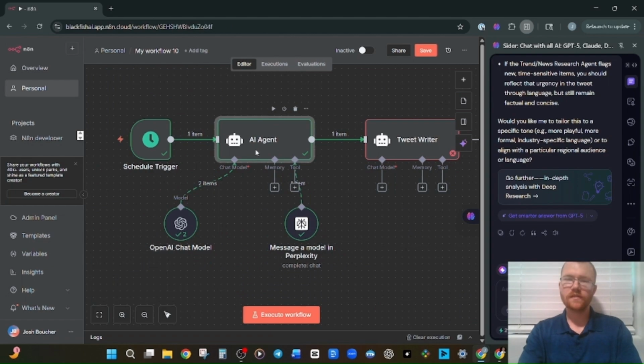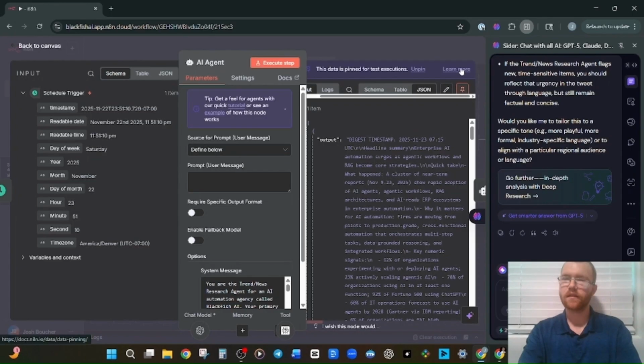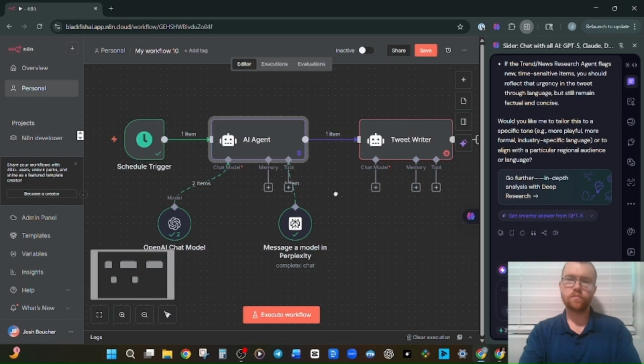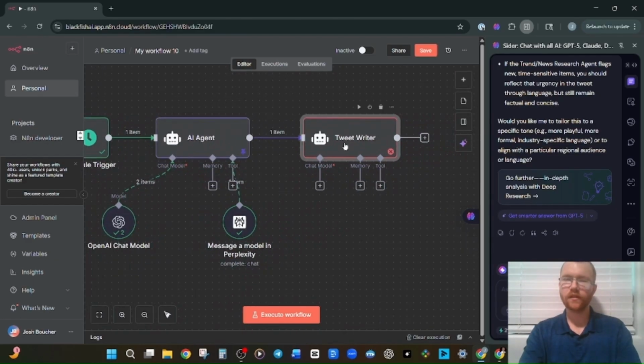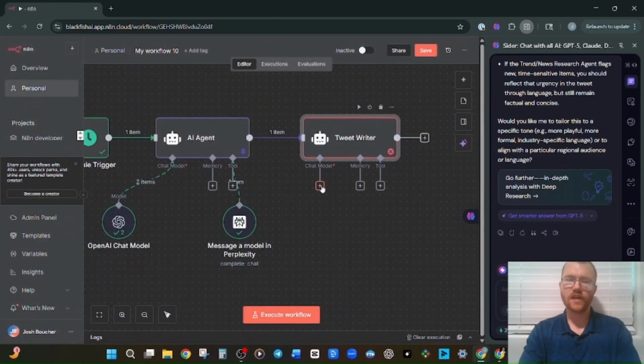In fact, let's go ahead and pin this data. That way, when we do a test execution, it's just going to use this output instead of creating a new one. That's a good way to avoid extra API costs when you're testing, which is very, very important. Now let's go back to the tweet writer. Yeah, everything here is set up right, so let's connect our chat model.